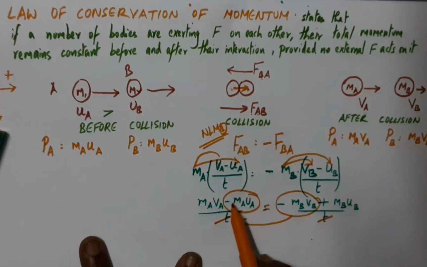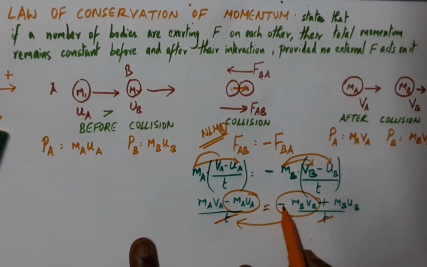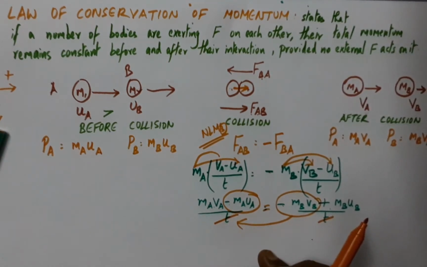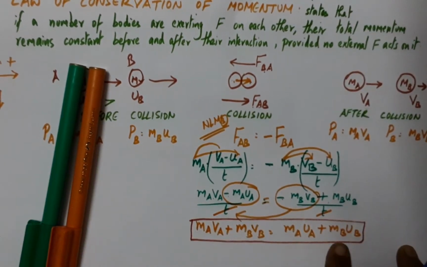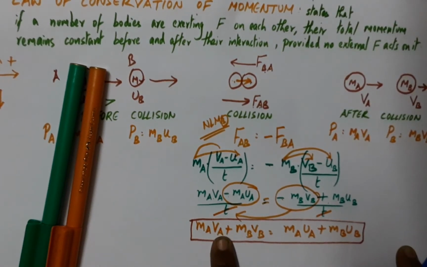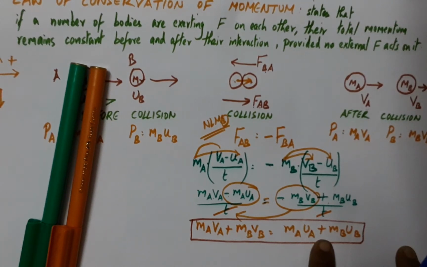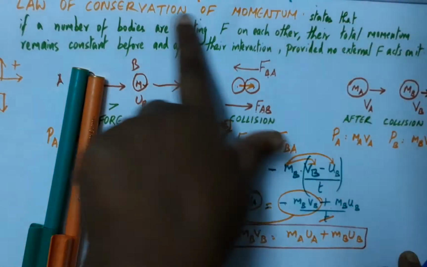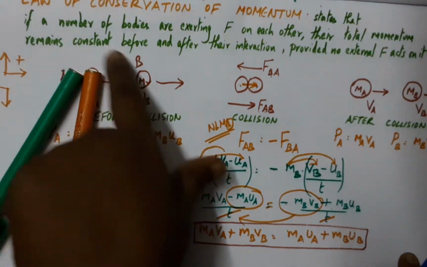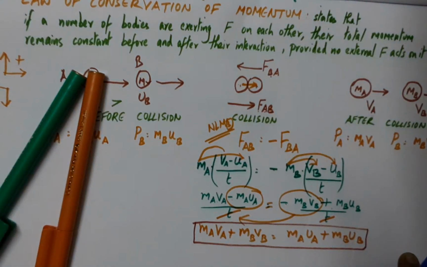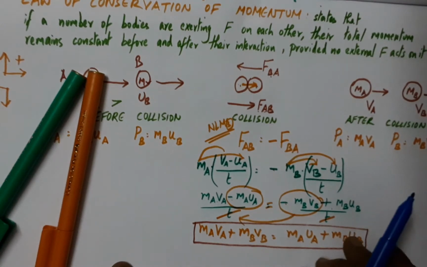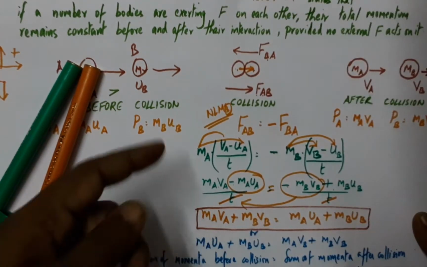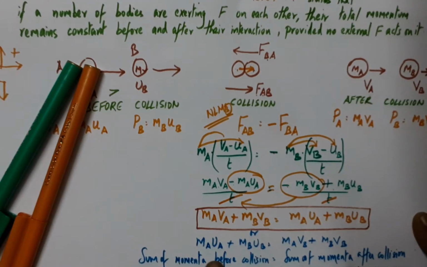And naturally moving a negative to the RHS will become positive, and this will also have the same treatment. And from this derivation we can observe that the total momentum after the collision is equal to the total momentum before the collision, and therefore this explains that momentum is preserved and does not change, and it remains constant before and after the interaction between any system of particles or bodies. And in physics, this is what is called the mathematical proof of the statement or the law of conservation of momentum.